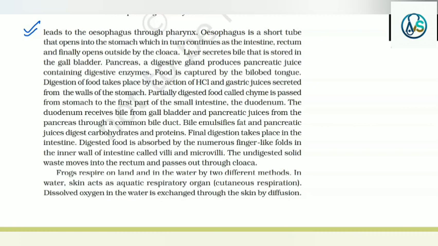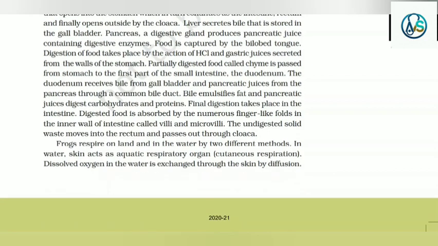Food is captured by the bilobed tongue. Digestion of food takes place by the action of HCl and gastric juices secreted from the walls of the stomach. Partially digested food called chyme is passed from the stomach to the first part of the small intestine, the duodenum. The duodenum receives bile from the gallbladder and pancreatic juices from the pancreas through a common bile duct. Bile emulsifies fat and pancreatic juices digest carbohydrates and proteins.